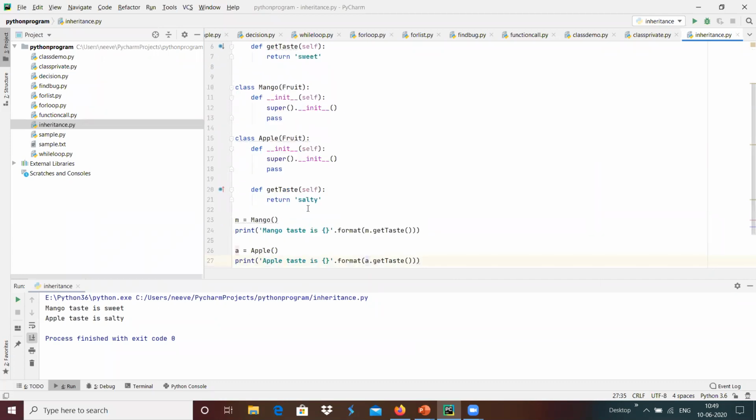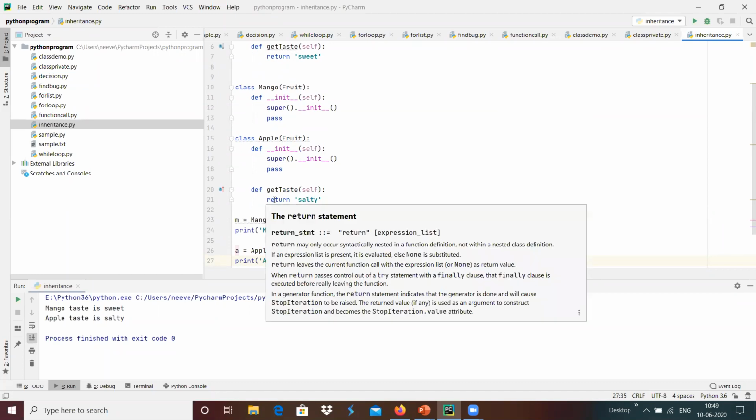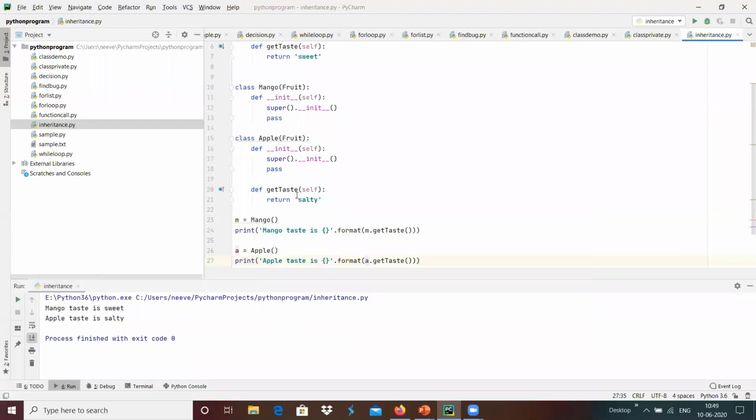And here we have an apple that has a different property, and it has the properties of fruit, but it is a little different from that fruit, that we are updating over here with the member function updated, and we are returning salty, and the apple will be a little salty over here.